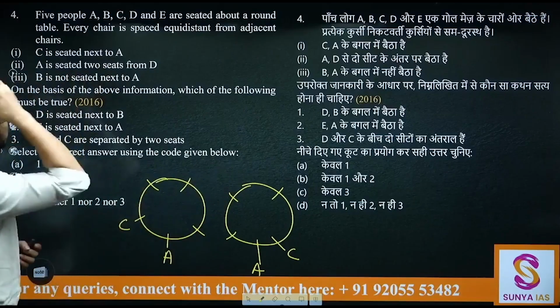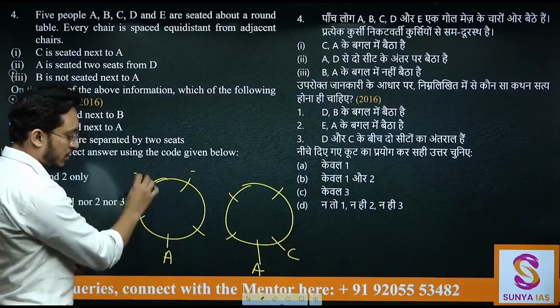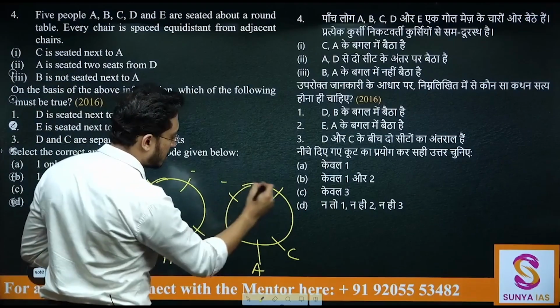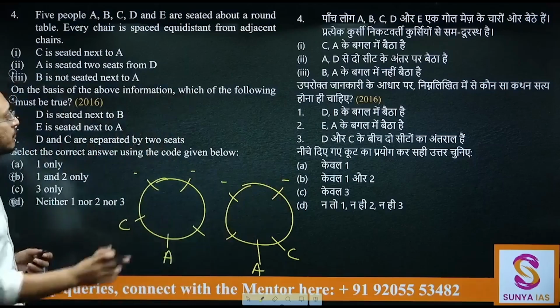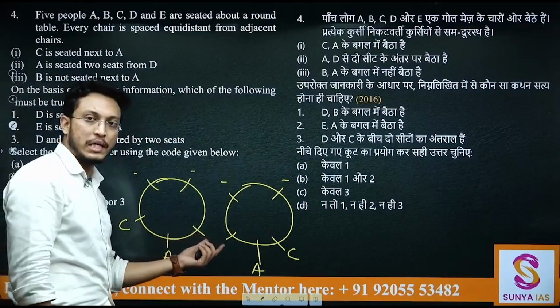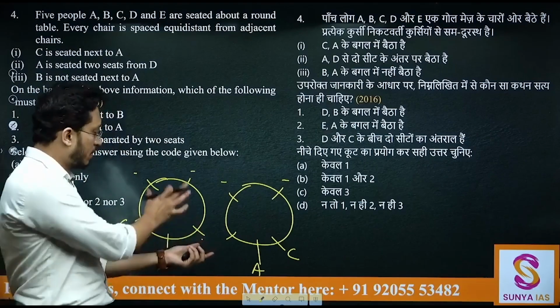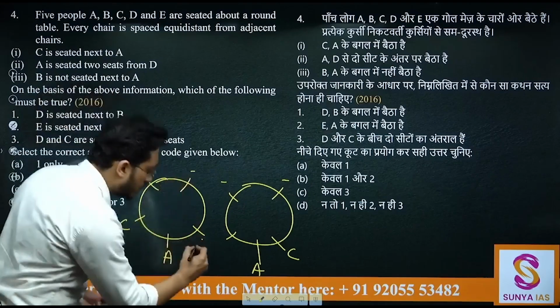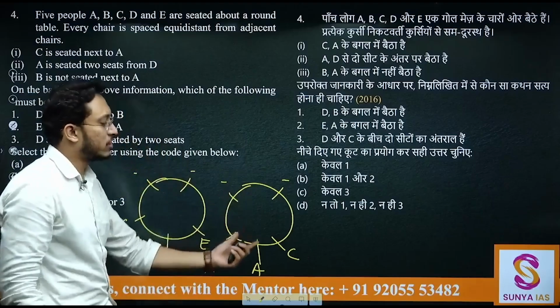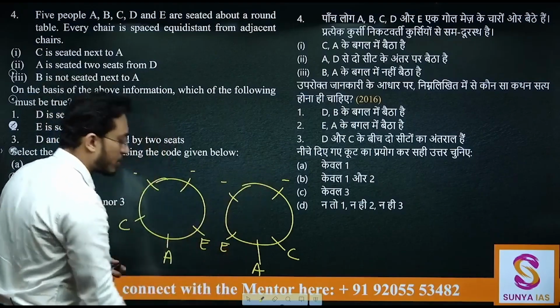A is seated 2 seats from D. That means either D is here or here. 2 seats from A. In this case D is here or here. This is what I know. B is not seated next to A. That means B is not sitting here. If B is not sitting next to A, ये तो occupied है, यहाँ B नहीं बैठा है, तो B यहाँ कहीं बैठा है इन दोनों जगह, so this place goes to E. For this case also B will be sitting in these 2 places only, so this place goes to E.